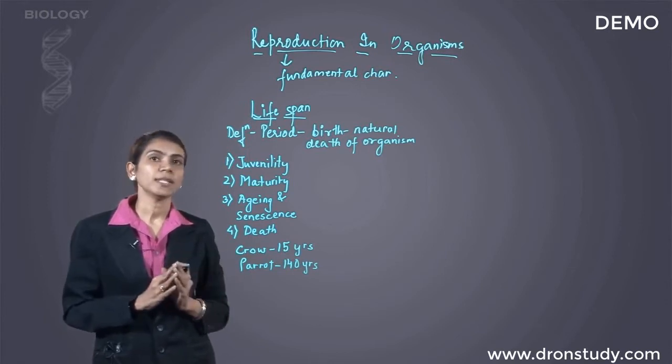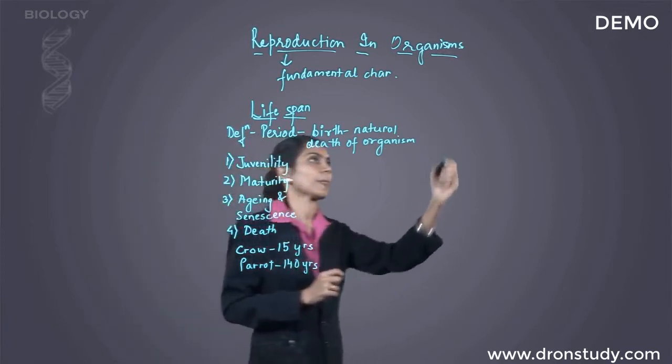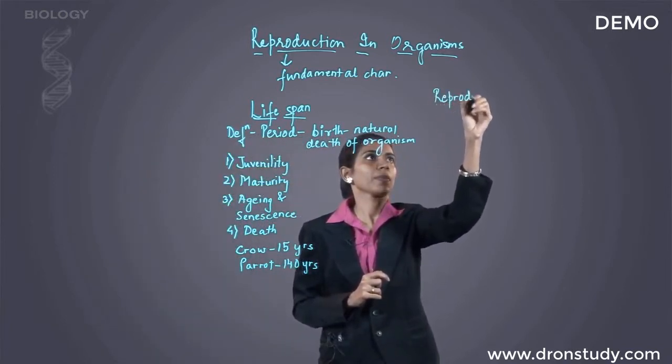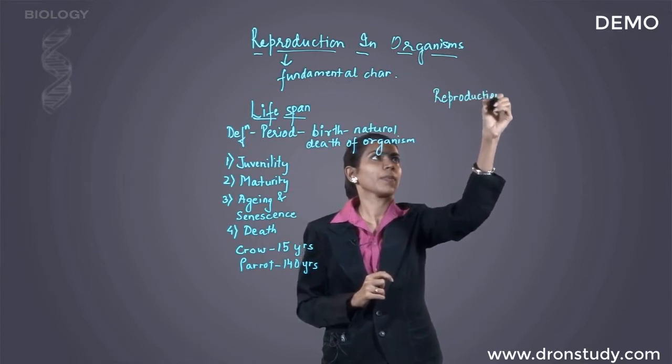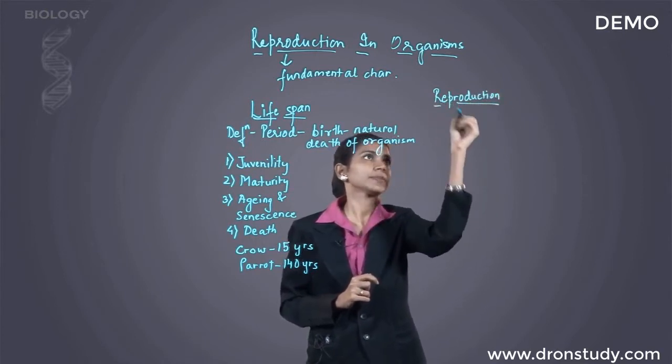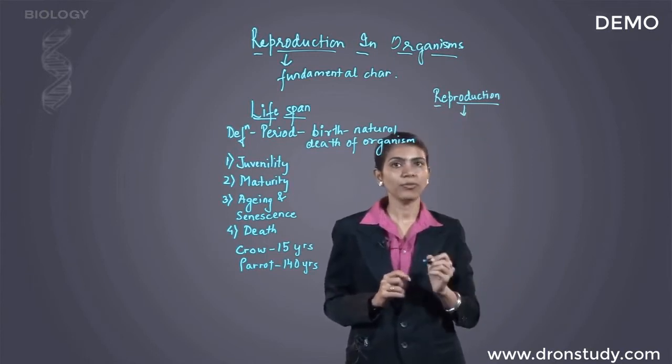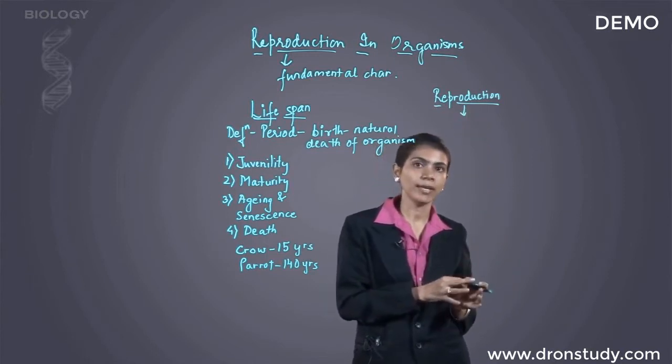Now we come to the concept of reproduction. Reproduction, as I said, is basically formation of young ones by a fully grown up organism.